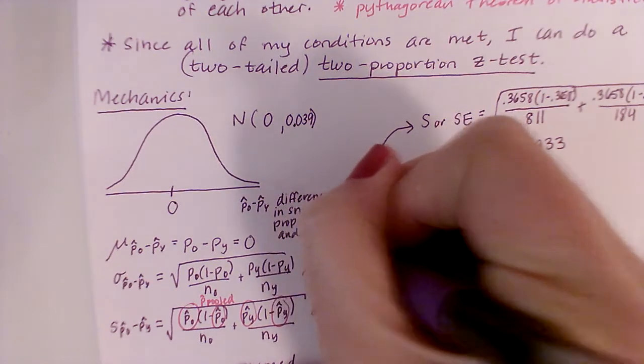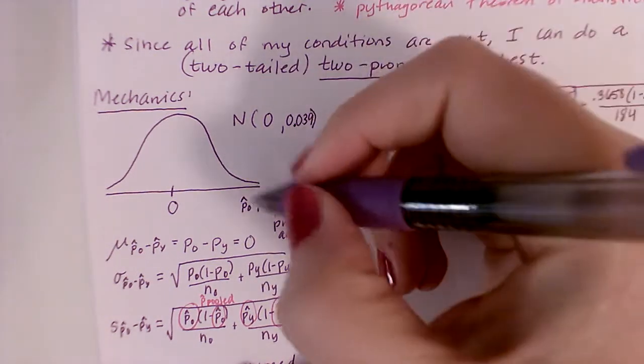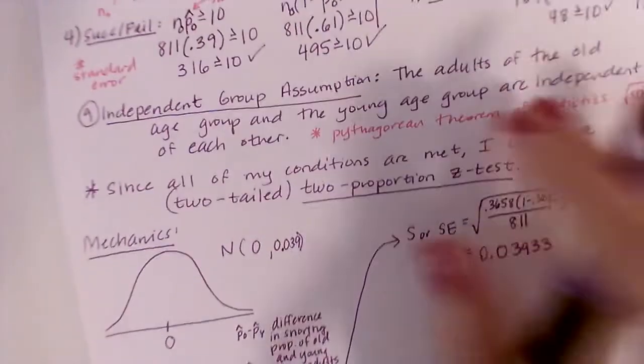Okay, so I could say that that's my label. So we have something that we observed. We actually observed a difference, if you guys remember.